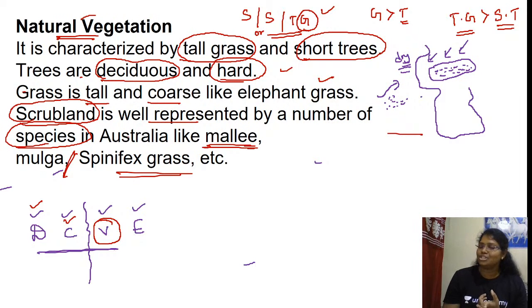So the grass is dominant. The grass is called elephant type, that is tall and coarse. Different types of species we have, for example the species in Australia: mully, mulga, spinifex grass, etc. Is this fine? Can I move on?